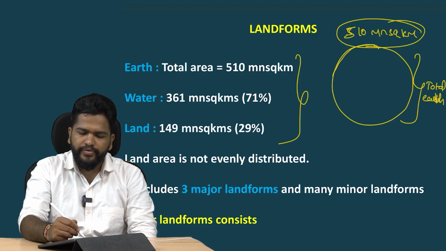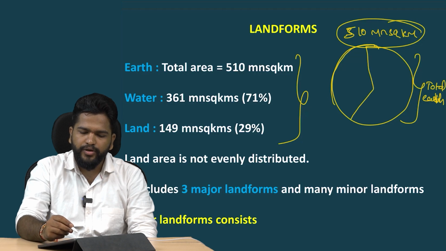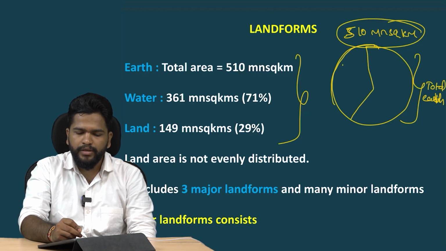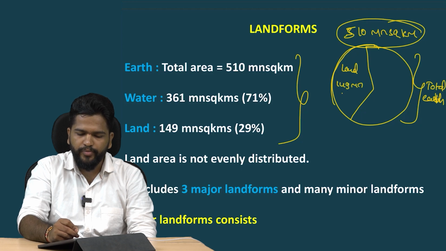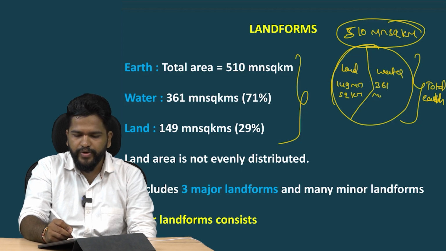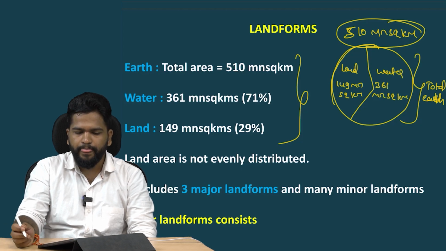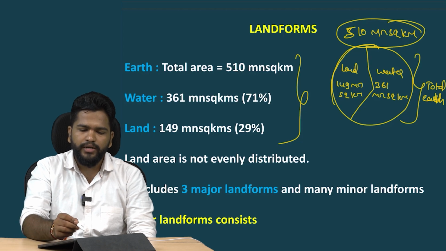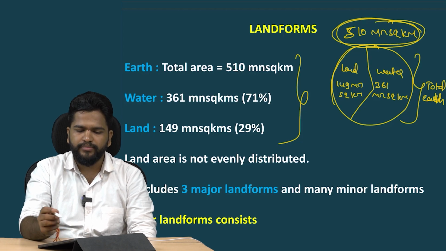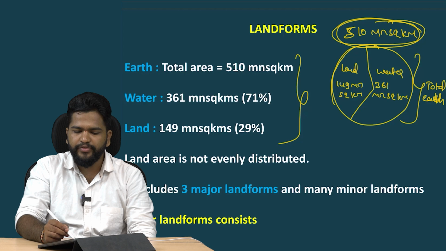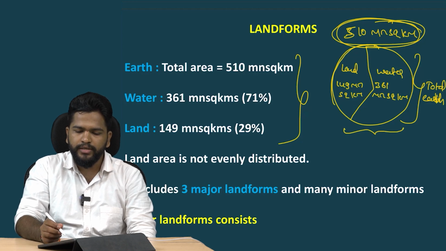When this earth is divided into land and water, the land is 149 million square kilometers and water is 361 million square kilometers. This is the statistics that we can see on the earth.